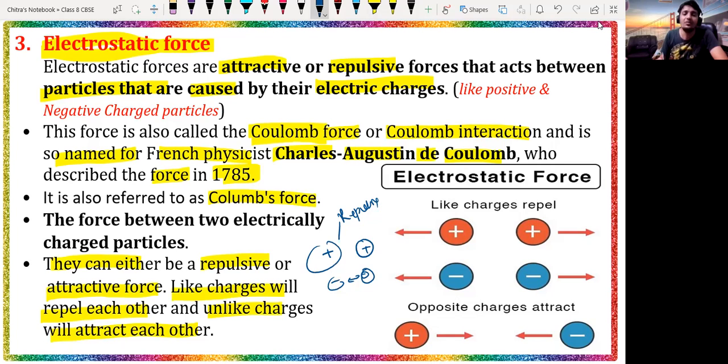Here we have a positively charged particle, and here again a positively charged one, so they will repel each other. In the second case, again here we have the blue, and here also, which means both are negative, the blue color shown here. If they are the same charges, they are not going to combine with each other, because same charges will repel each other. But opposite charges attract each other. So students, this is all about the electrostatic force.